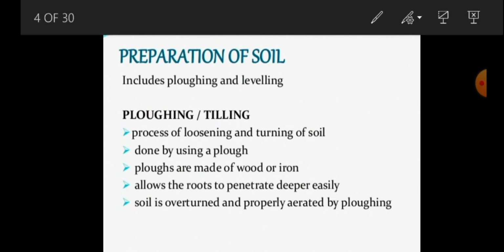The first very important process in preparation of soil is plowing or tilling. So what is plowing or tilling? Plowing or tilling is a process of loosening and turning of the soil. That process is what we call plowing or tilling.